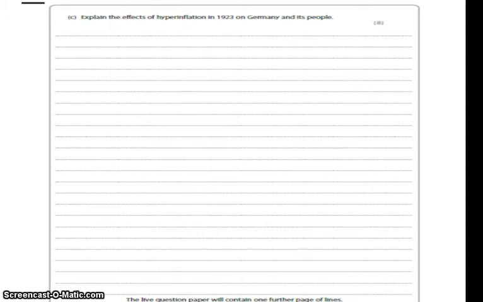Another impact would be that big businesses and industrialists who had borrowed heavily profited because their debts plummeted. So many people were better off if they owned industries and businesses. Another example: foreign visitors benefited from the strength of their currency against this weak German currency. Basically, the exchange rate was very good for them.